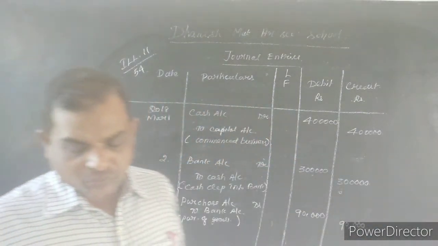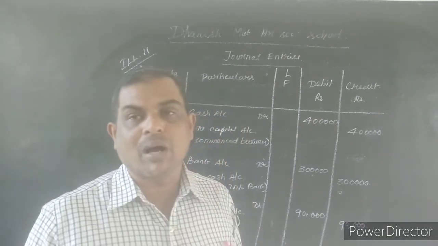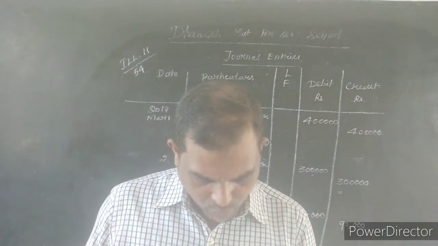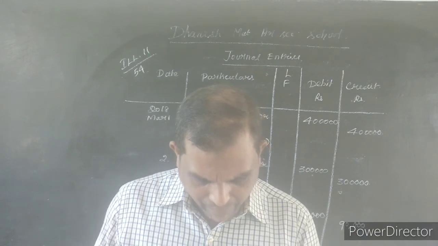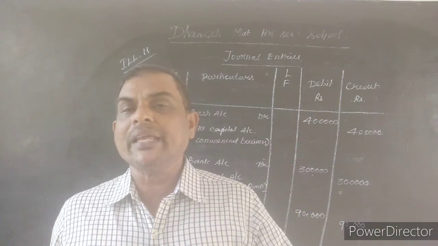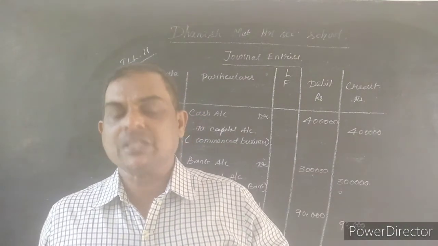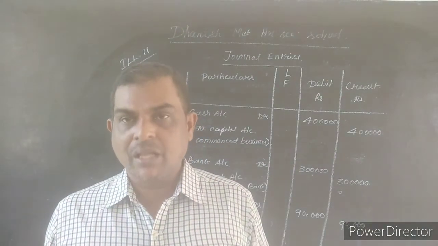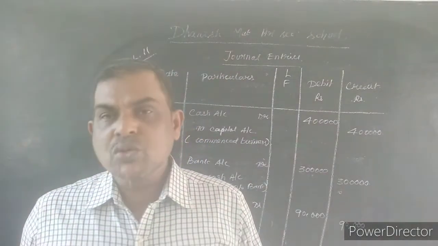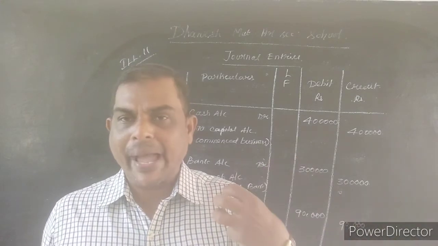Now what is the fourth transaction? Sold goods. Sorry, sales. Sales means sale of goods, made to Kumar, who deposited the money through CDM. That is, I sold goods to Kumar and he had to pay the money. So what did he do? He paid the money through bank, that is CDM, cash deposit machine. So 10,000 rupees is sent through the bank, and the amount is coming through the bank.